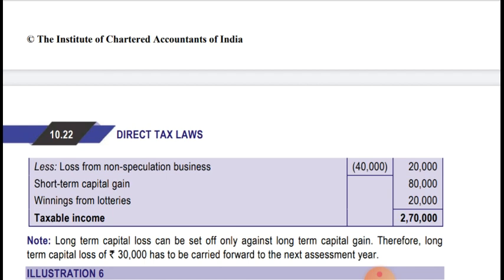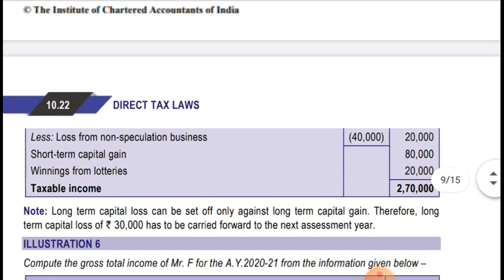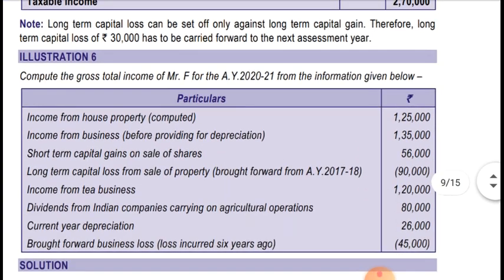Short-term capital gain is given because no adjustment has been made from this short-term capital gain. Winning from lottery is 20,000. There is a note given for the long-term capital loss. Long-term capital loss can be set off only against long-term capital gain. Therefore long-term capital loss of 30,000 has to be carried forward to the next assessment year. Hope it's clear. Now moving to illustration number 6.